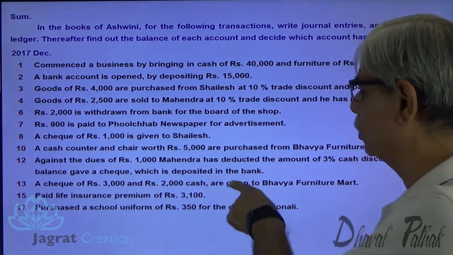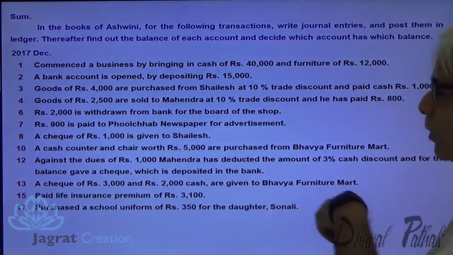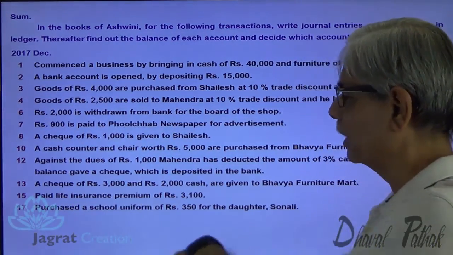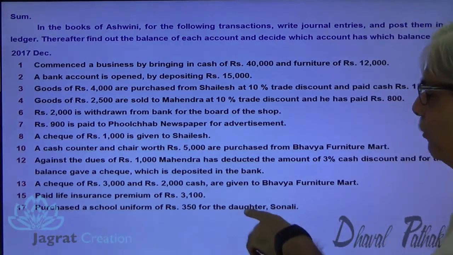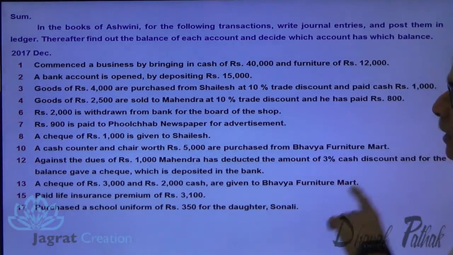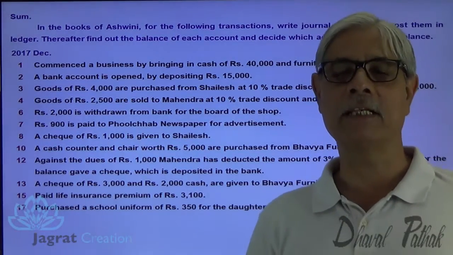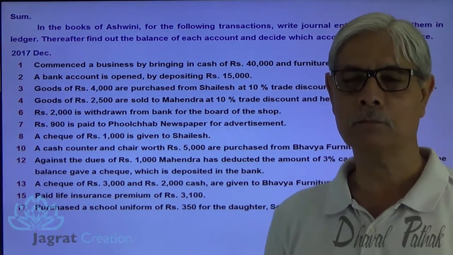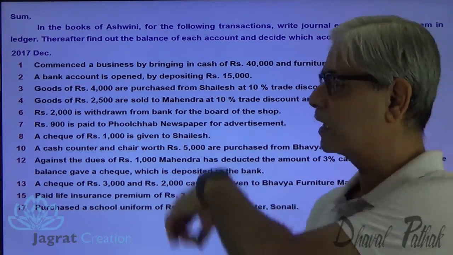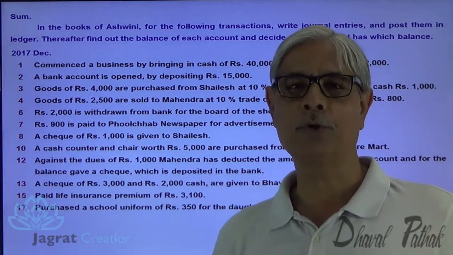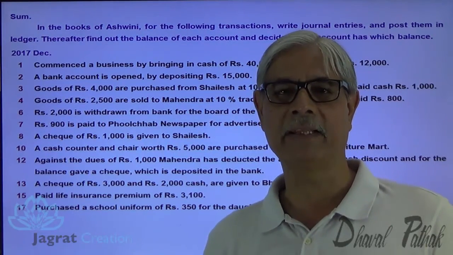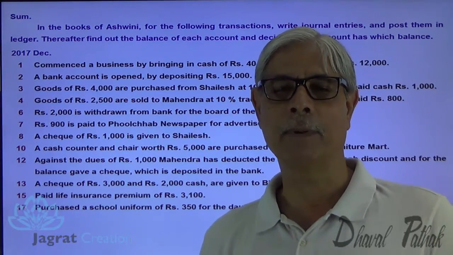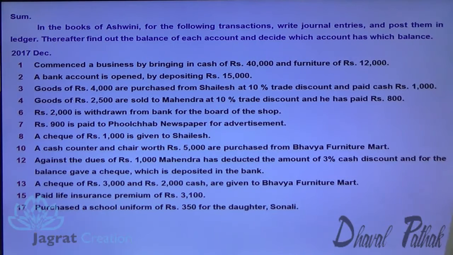Check of 3,000 and 2,000 cash paid to Bhavya Furniture Mart, from whom we have purchased a furniture of 5,000. Paid life insurance premium 3,100. Purchased school uniform 350 for the daughter Sonali. This is a drawings. Personal expenditure of the proprietor owner paid from the business funds. Now for these transactions, I am going to write down journal entries by explaining the rules applied for the purpose of preparing journal entries. After that, I will prepare ledger accounts. Let us start.